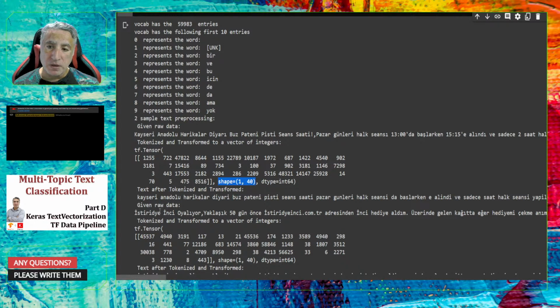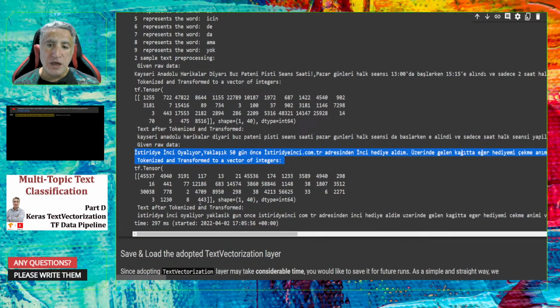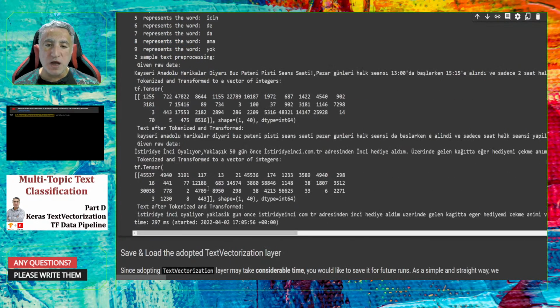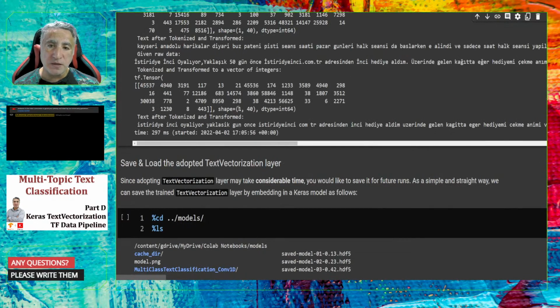We can convert any text like that, tokenize, standardize, and transform it. If the text is short, then we will see 0s at the end. Why? Because remember that 0 means null values. But all the output will be of shape 140.